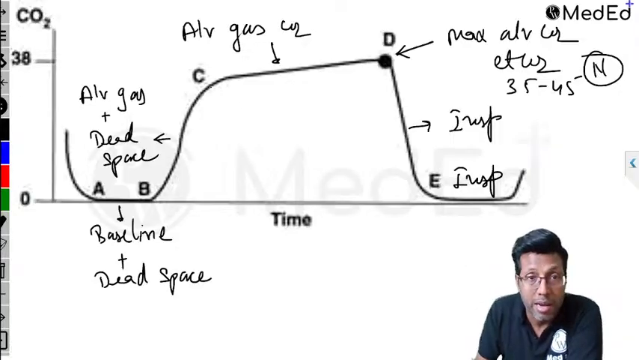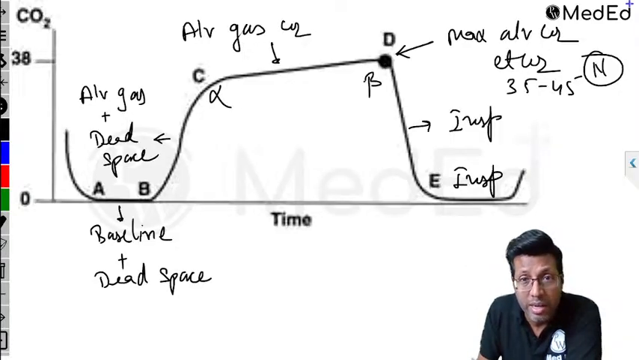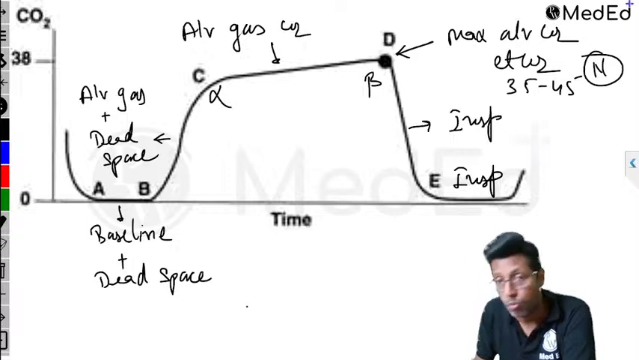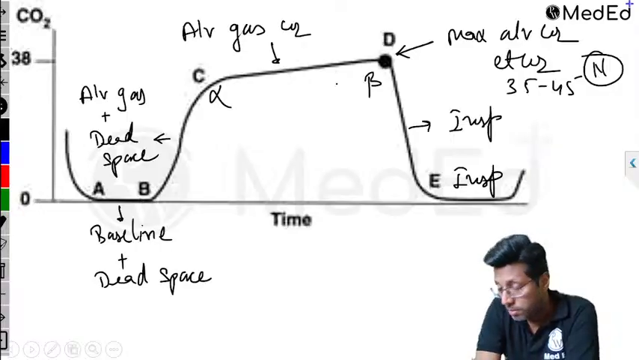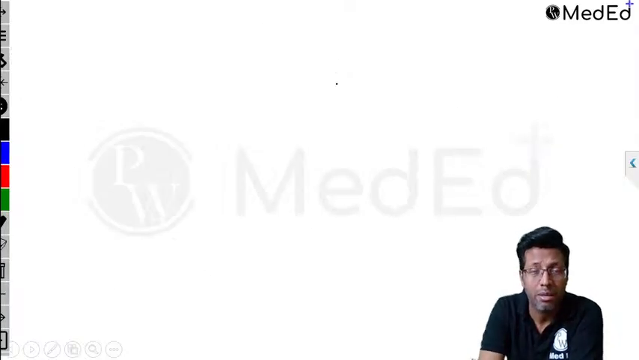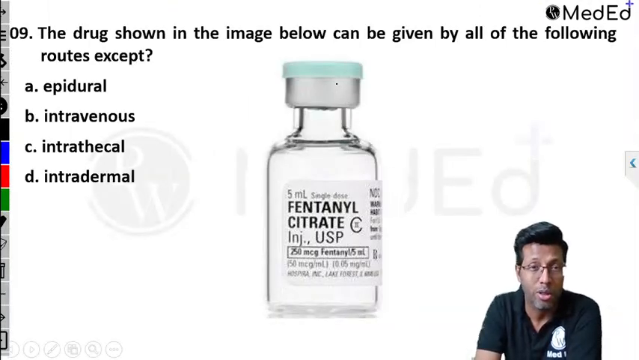Beta angle at D, correct. The alpha angle is here, the beta angle is here. You don't need to study this much. They won't ask you. Correct, Dr. Noob. Anesthesia needs a little studying, but not this much.